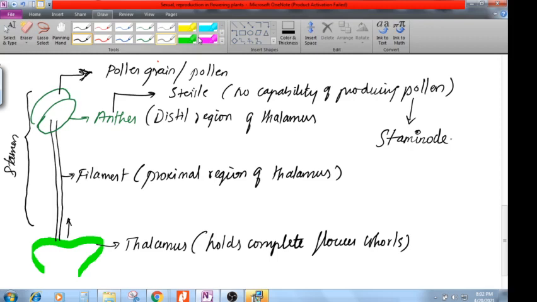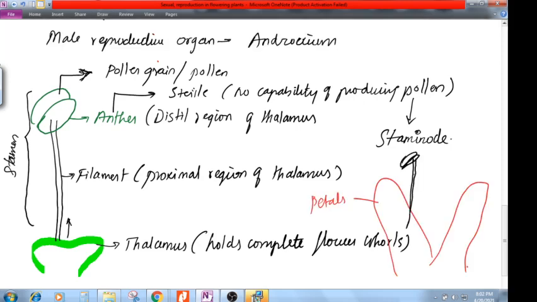Sometimes over the petal an anther will be present, that means the androecium part will be present over the petal, and such types of androecium are called, any idea?